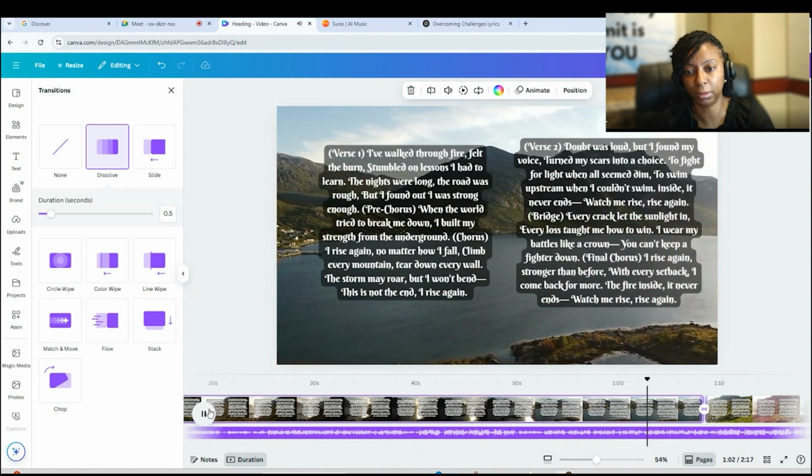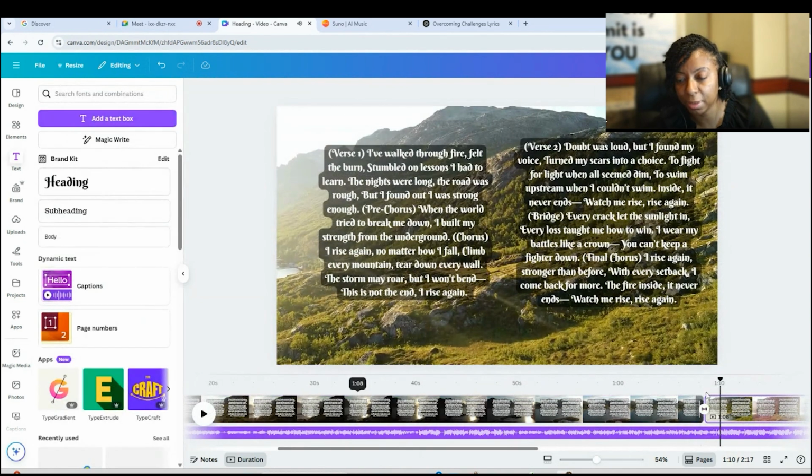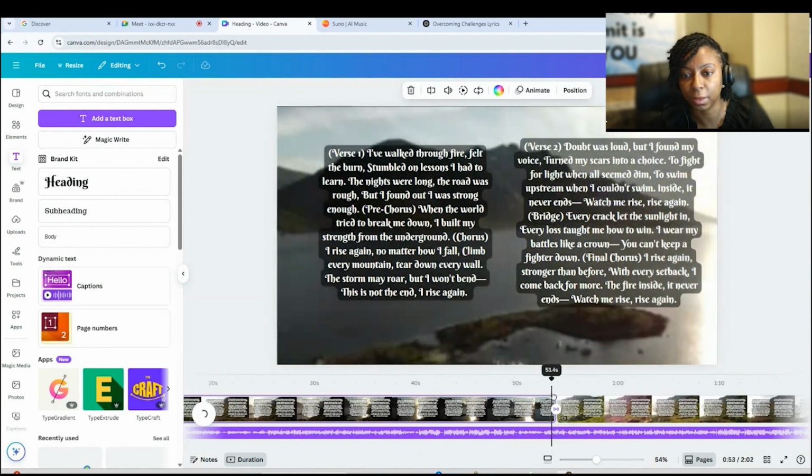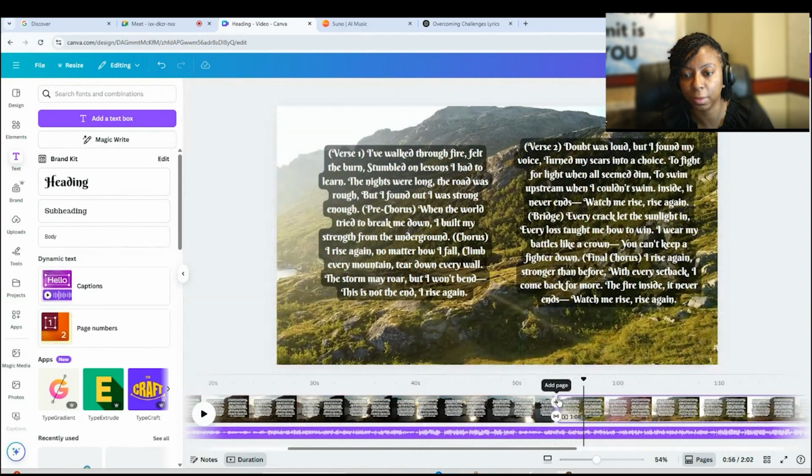I don't like how that stops, so let's just fix that so that it doesn't stop moving. Okay, that looks better. Now let's download this so that we can upload it to YouTube.